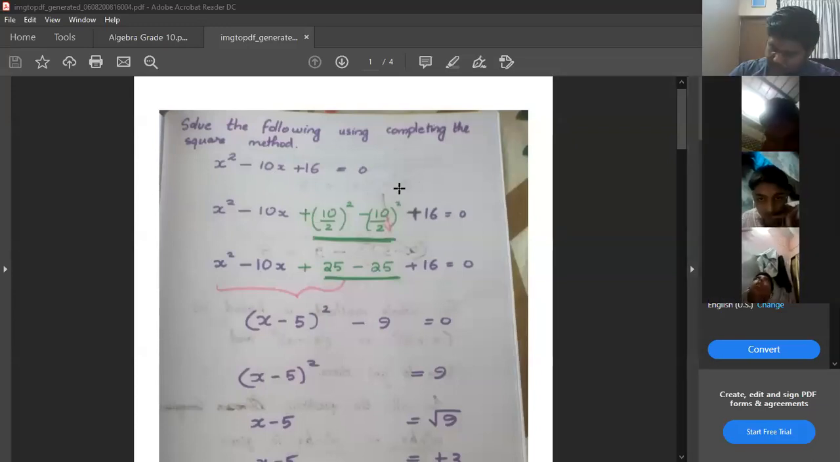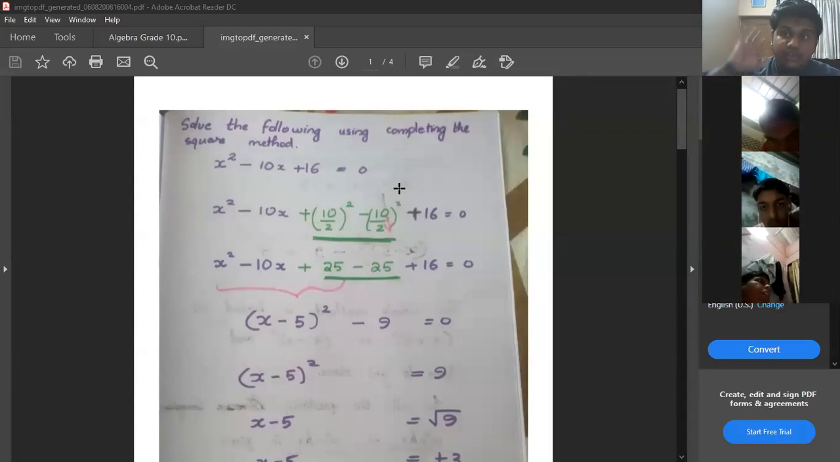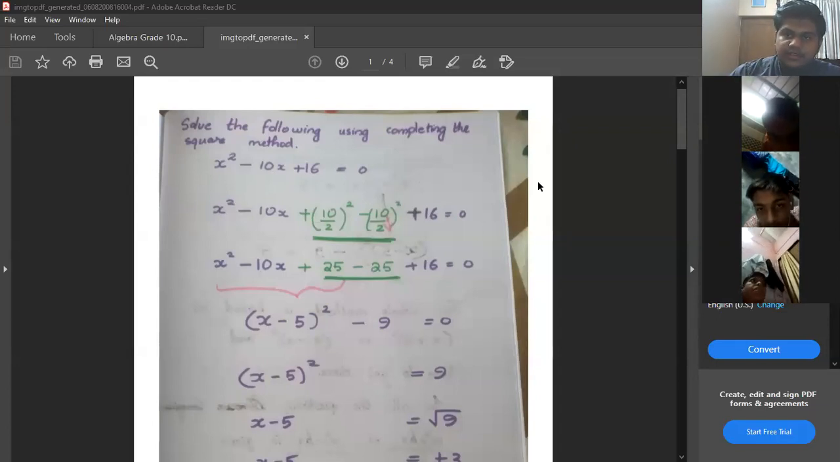Time is 9:05. I'm going to give you 2 minutes to just copy the answer, those who have not done it. You can use different colors or whatever you like, but yes, just copy the answer.